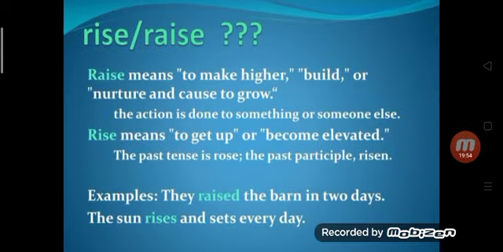Rise or raise. Raise means to make higher, build or nurture, cause to grow. The action is done to something or someone else. Rise means to get up, become elevated. The past tense is rose and the past participle is risen. So examples, they raise the barn in 2 days. The sun rises and sets every day.